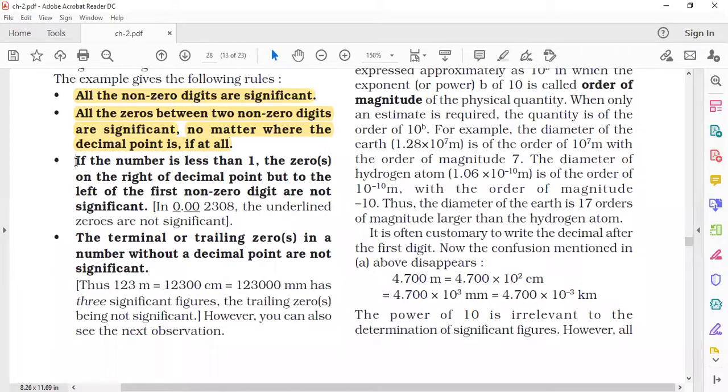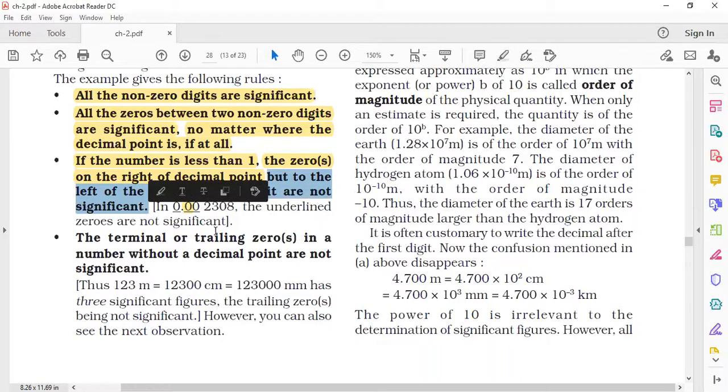The third one needs more light: if the number is less than 1, take an example, 0.00308. The zeros to the right of the decimal point but to the left of the first non-zero digit are not significant.